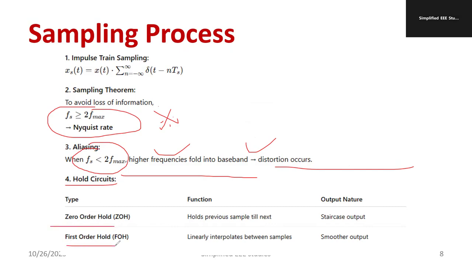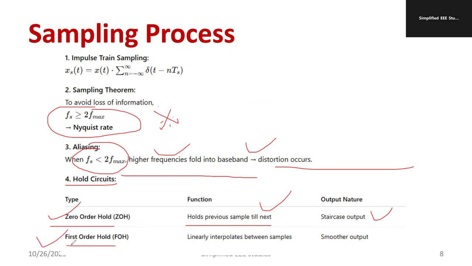Zero order hold and first order hold, very, very important. If I talk about the ZOH, or zero order hold, it holds the sample till the next sample. That is actually called zero order hold and its function. The staircase output will be the exact output of the ZOH.